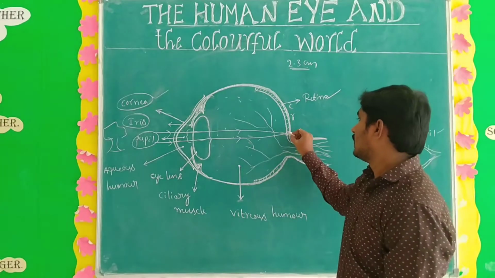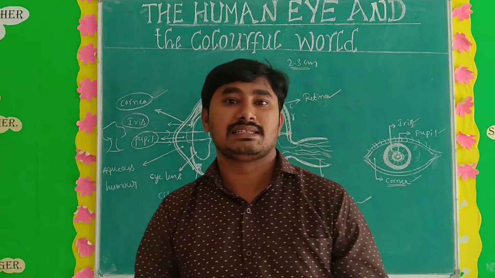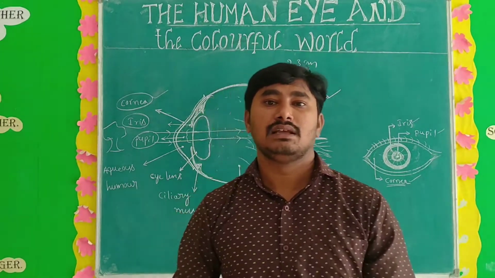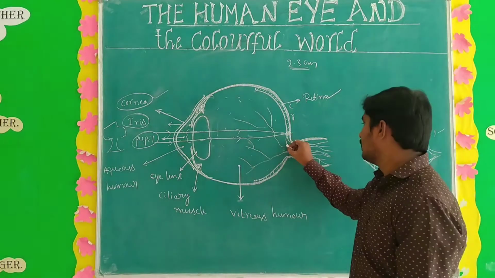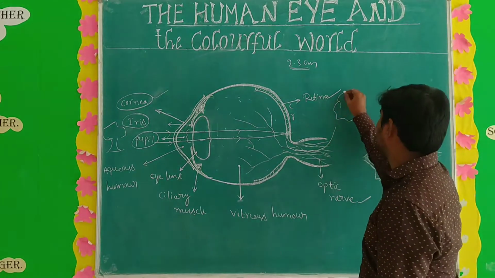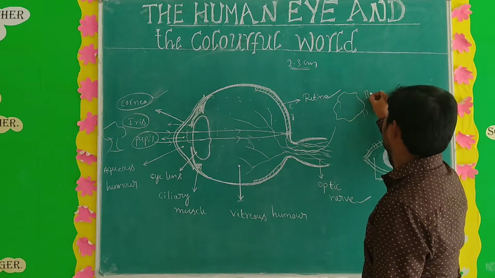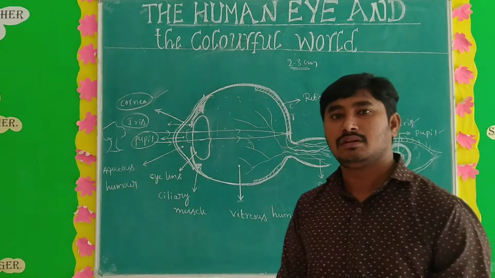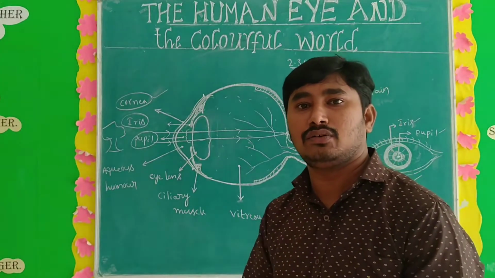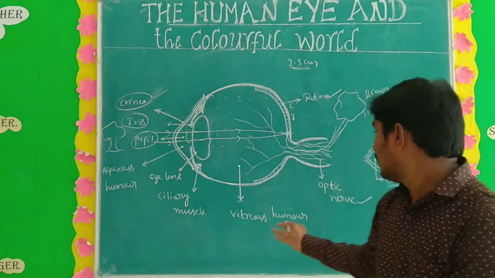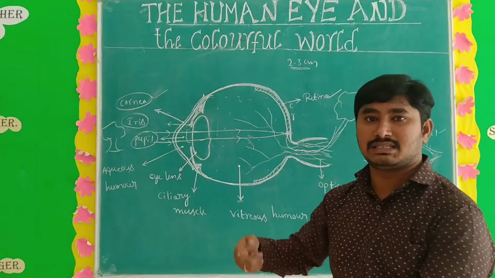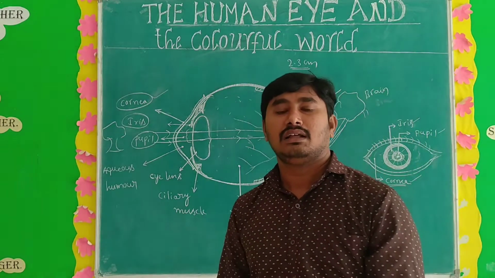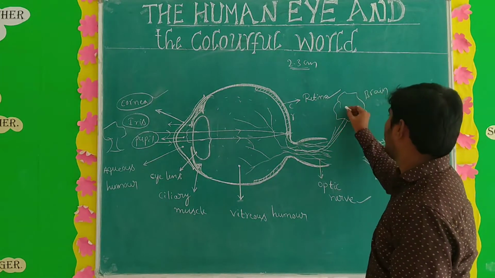After that, it generates electrical signals. Okay, the retina generates electrical signals, and those electrical signals are sent to the brain. This is the brain. Okay, the electrical signal passes from the retina to the brain through the optical nerves. The optical nerves are like signals. Who is sending the signals? The optical nerves. Understand?